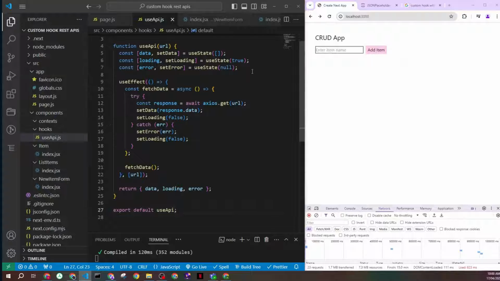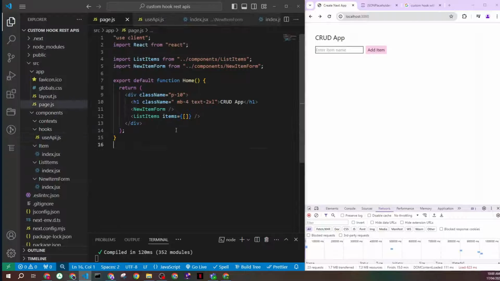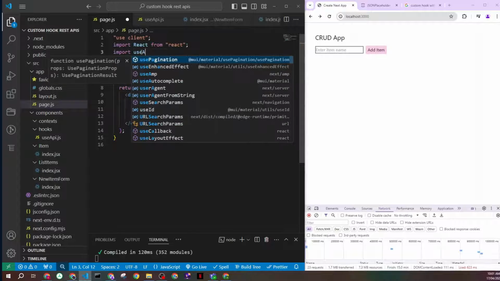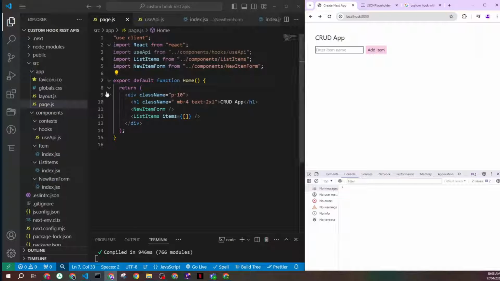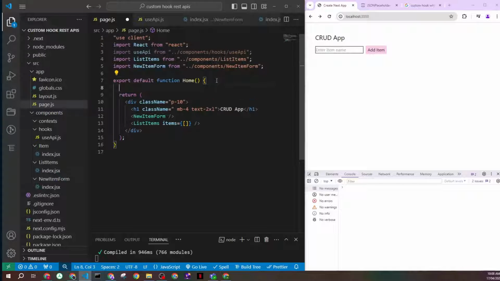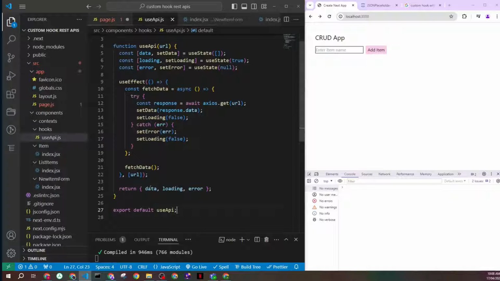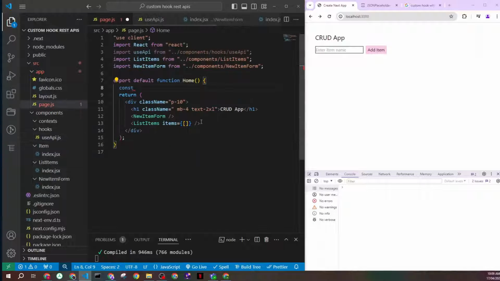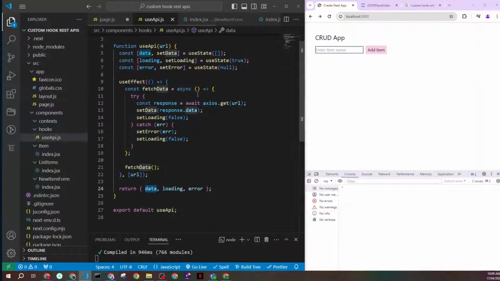Save. Now let's go back to our component, the main step page which holds our whole application, and let's import the hook we created. Now let's go inside our functional component where we can use our new custom hook, and I'm so excited to see this working. Let's get started. What we'll try to do is access our data for now. I will say const data equals useAPI, which is the custom hook we built. And if you remember, it's expecting a URL.